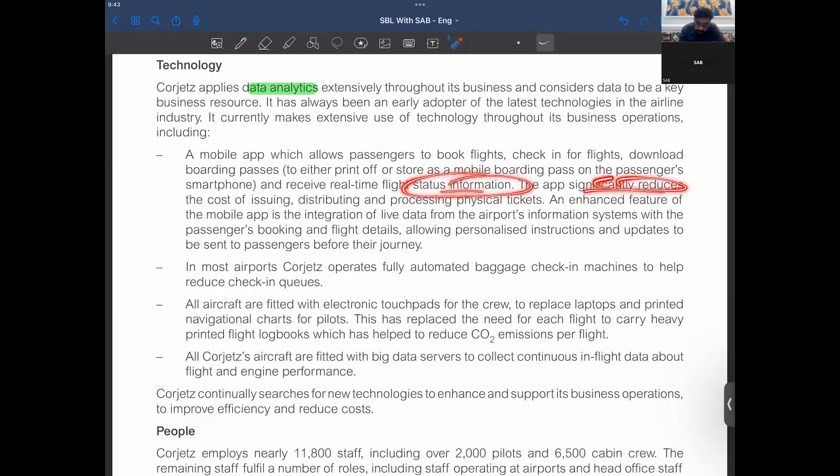The app significantly reduces cost of issuing, distributing, processing physical tickets. So they have an app, right? They have an app. So this seems to be the technology focused.